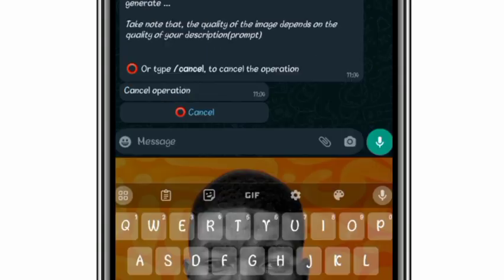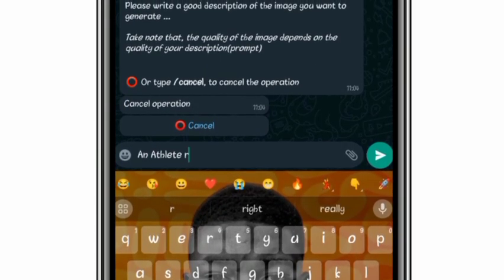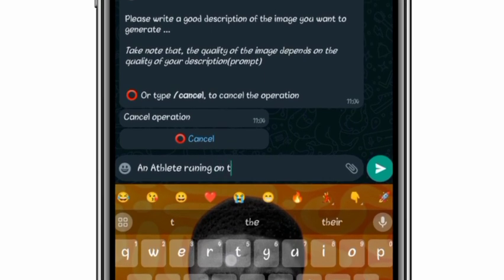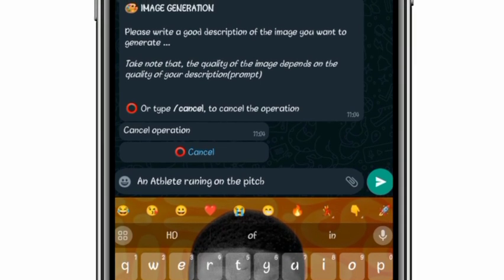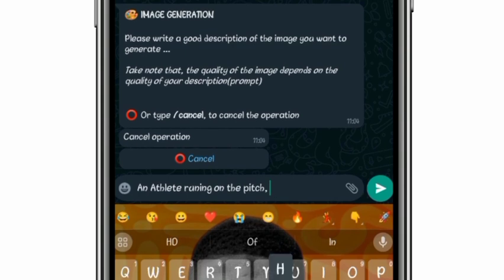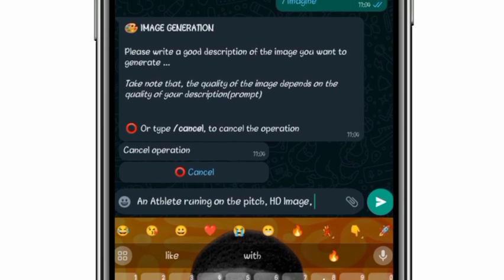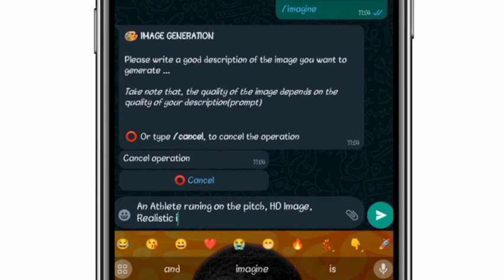So let's say an athlete running on the pitch. Once you've typed what you want like this, put a comma. Let's say 8D image. Put a comma, realistic image.